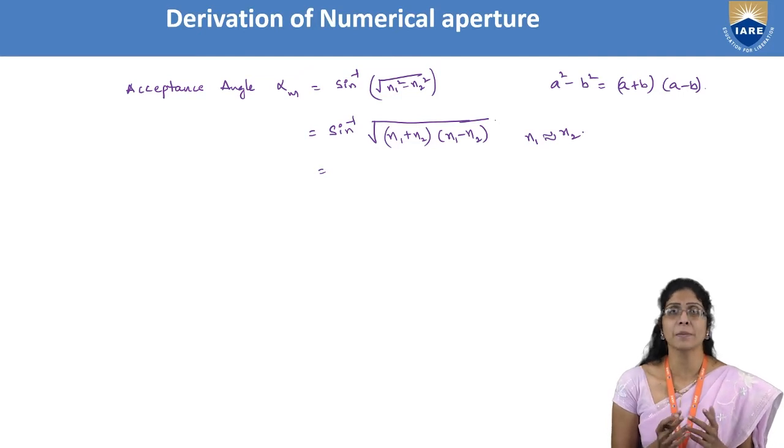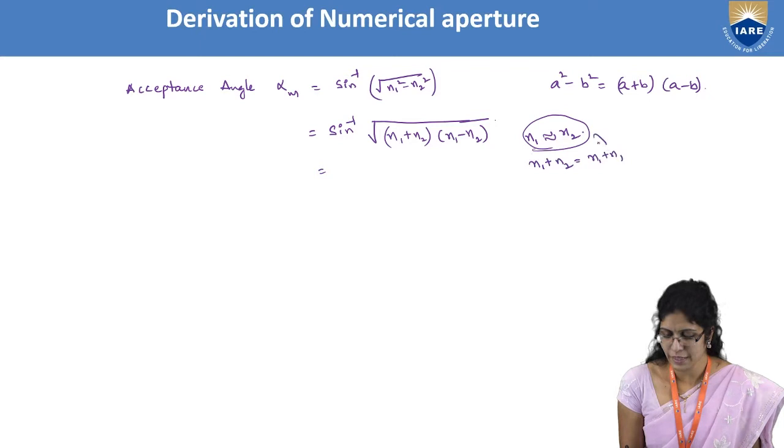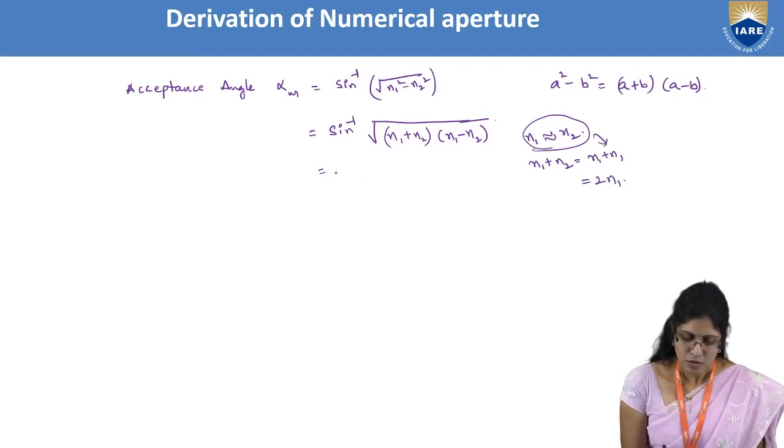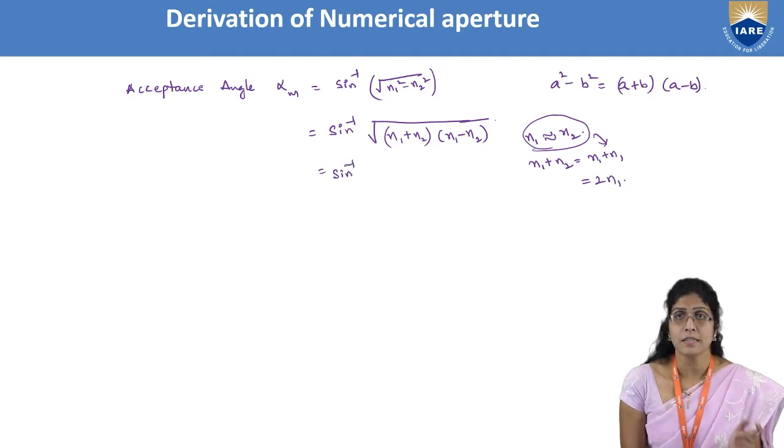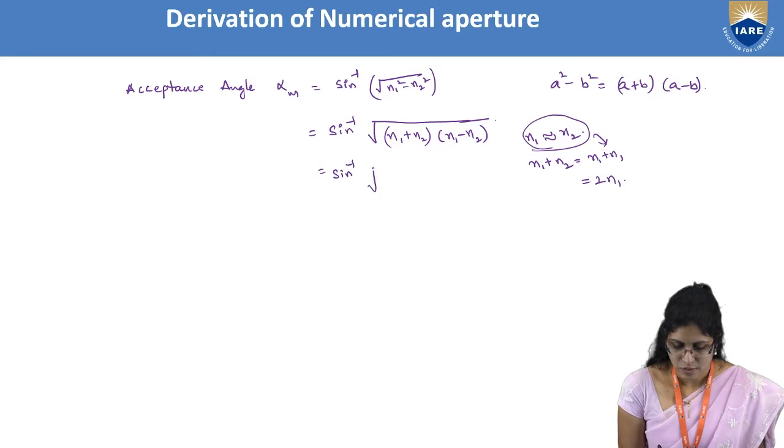That means the difference will be almost nullified if you take the approximation. So I want to make n1 plus n2 as n1 plus n1, and it comes out as 2n1. So sine inverse of, only for the sum, you will understand why, square root of 2n1 into n1 minus n2.